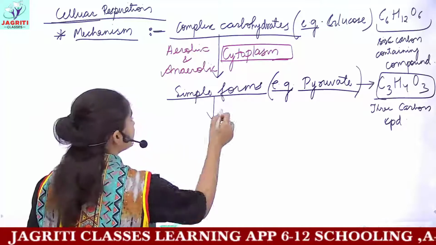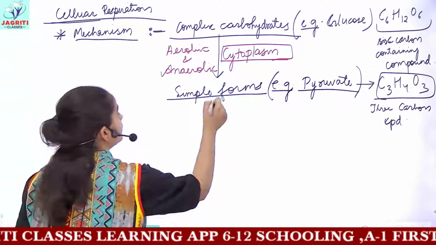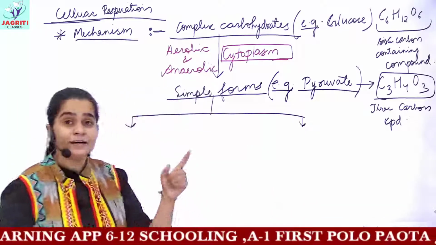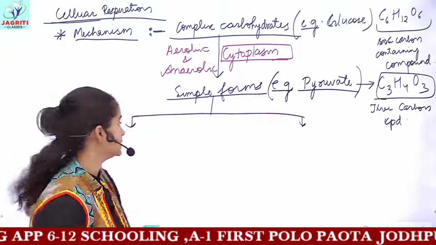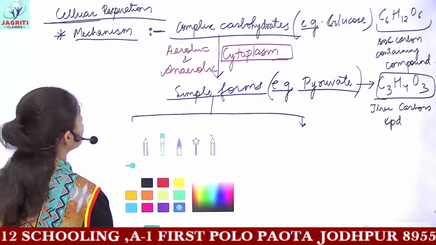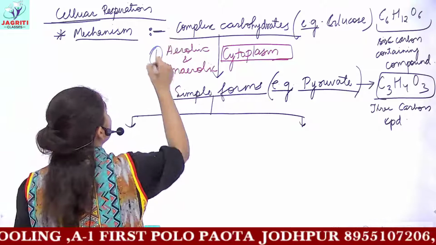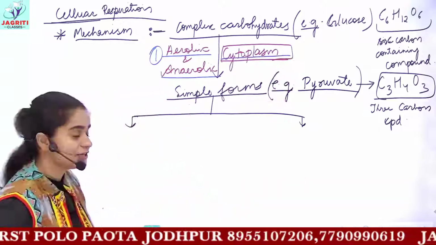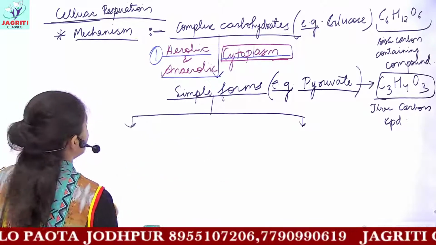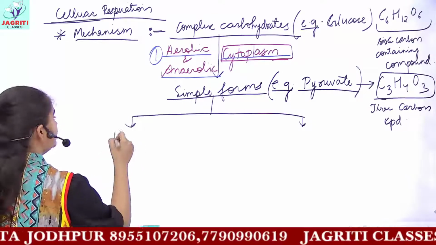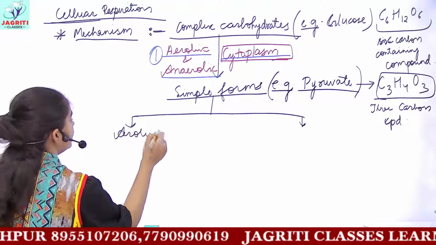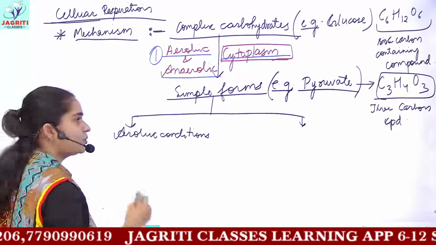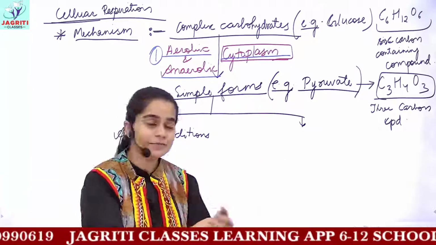Now this step is divided into 2 classes. That is, the next step or the second step would be different for aerobic and anaerobic processes. This was your first step, and it was common for aerobic and anaerobic processes, and it occurred in the cytoplasm. Now, the second step if we deal with the aerobic process, in aerobic conditions, you can say in humans, in developed organisms, plants.